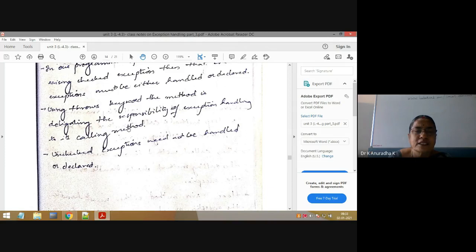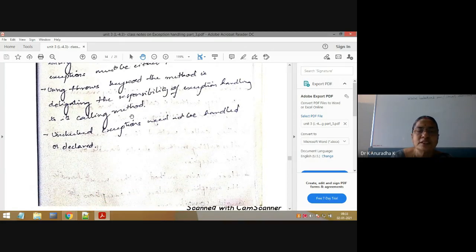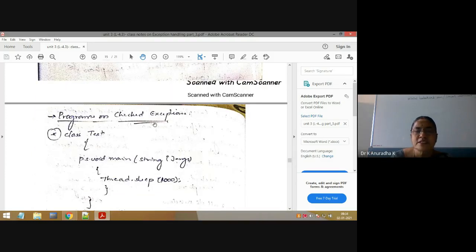If you write an unchecked exception program, you will get 0 marks. That's why first try to understand how we write a program on checked exception, or how we use the throws keyword.